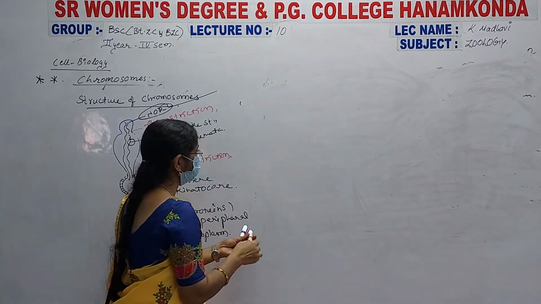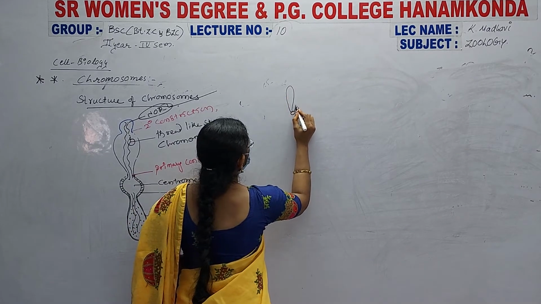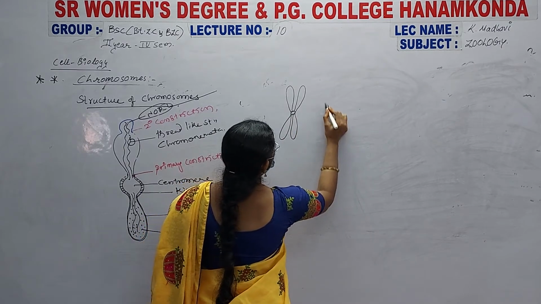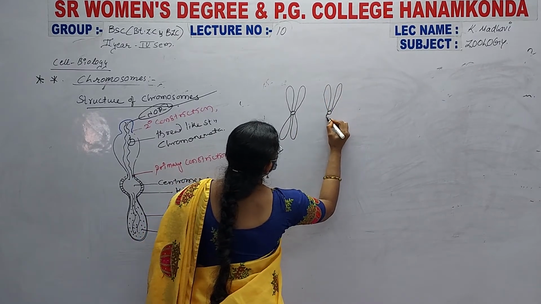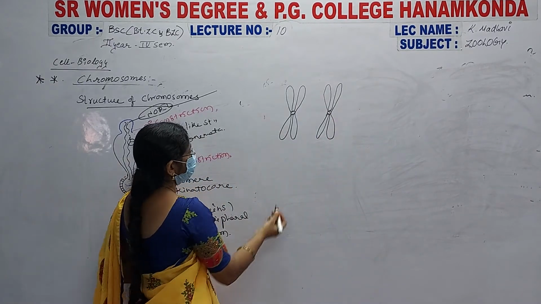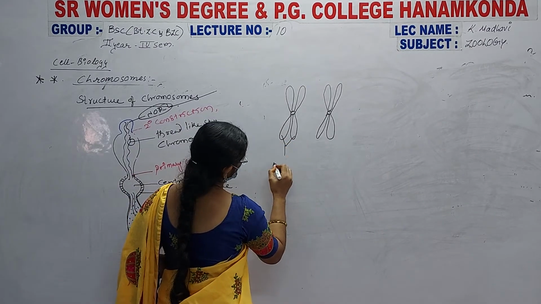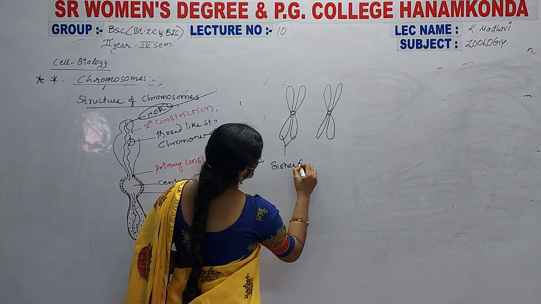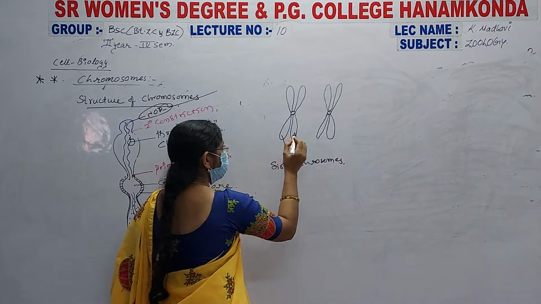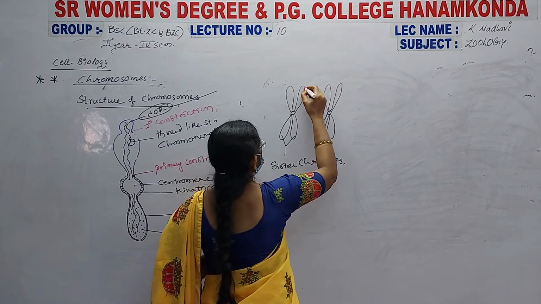Next, this is the centromere, and here are the chromosomes. Each has the same manner and structure. Now these two are sister chromatids, whereas this one and this one are non-sister chromatids.